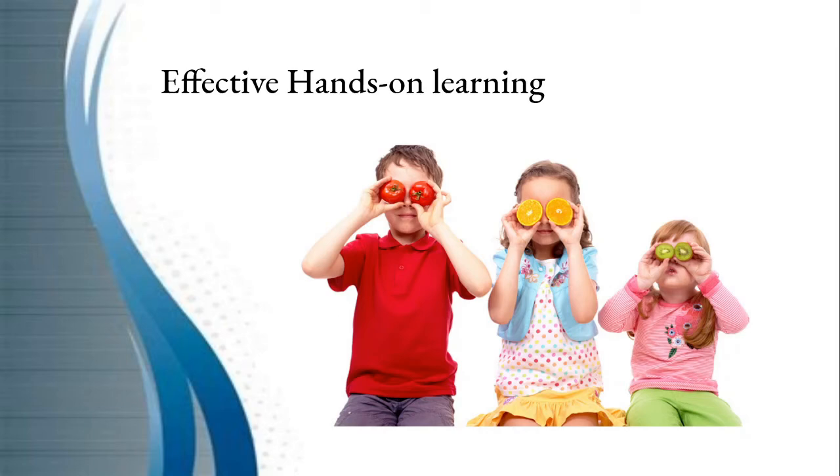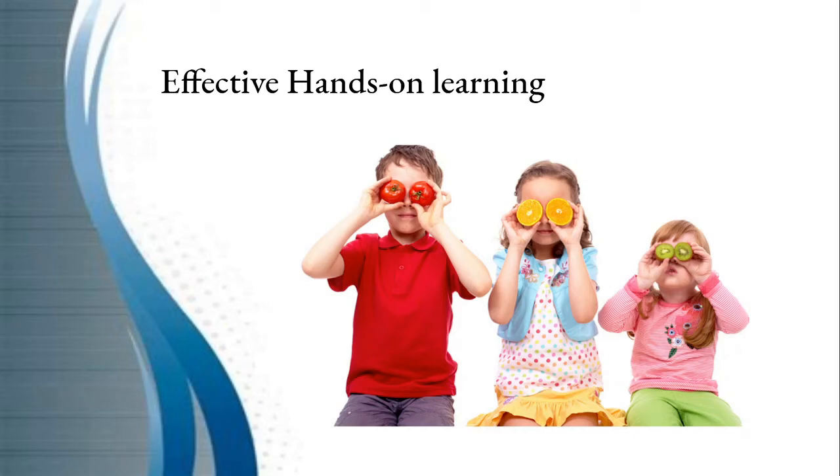So, when the children come inside the online classroom, they'll have a fruit in their hand or a flower or a vegetable, anything, depending on the lesson that you're going to teach. So, when you are teaching it to the children, when they have it in the hand, instead of showing a picture that this is a tomato, the tomato has so much of vitamins, so much of minerals, this is an orange, it has so much of vitamins. Instead of showing a picture or a video, let the children hold it in their hand, and that makes the class more interesting.